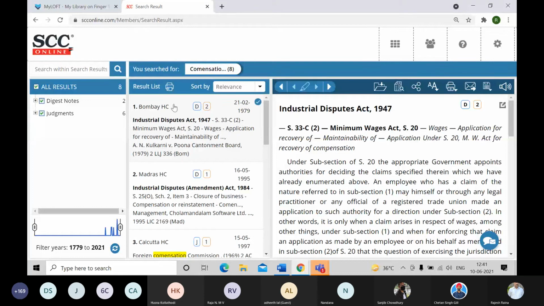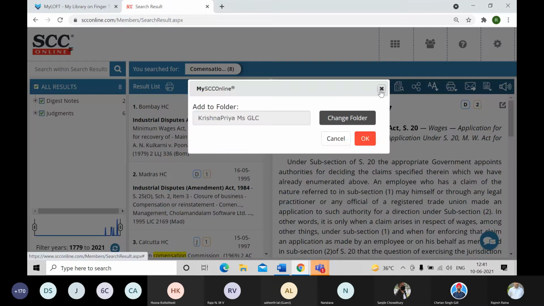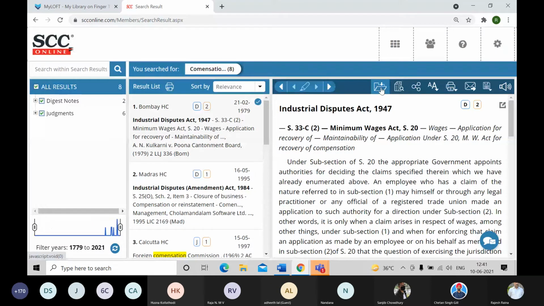Now you can see over here, I think there was a typo mistake, anyway it was compensation, but some typing mistake. Anyway, I got the results now. So from here, if I want to save this particular document in a folder, can I do that? I can. I can create folders in SCC Online by clicking on this first icon known as Add to My SCC Online Folder. So suppose I want to save this Industrial Disputes Act digest note.